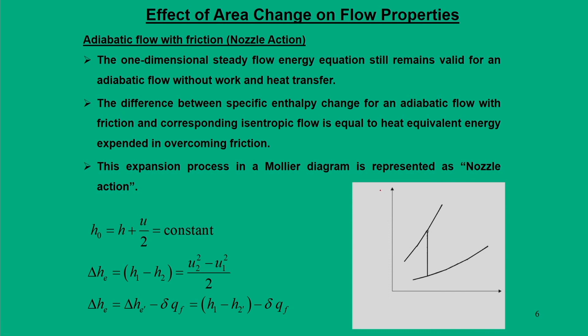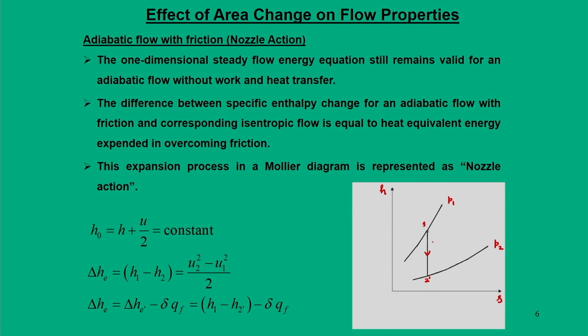So, again we will revisit this enthalpy entropy diagram, H-S. Now, since it is a nozzle action, we define this point to be situated at the top. So, it is an expansion process. So, one is moving from 1 to 2 and had this process. So, I will define this state as 2 dash, which is isentropic.